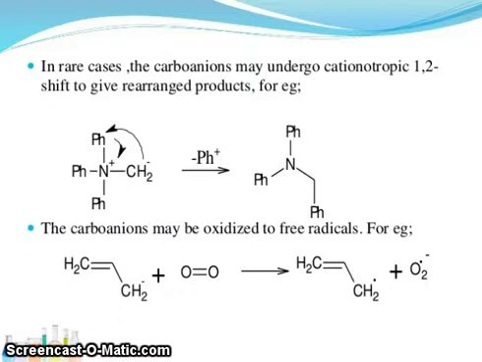Ph plus attacks this molecule, forming CH2Ph. The carbanions may be oxidized to free radicals, for example CH2 double bond, and here CH2 minus reacts with oxygen giving the free radical CH2.